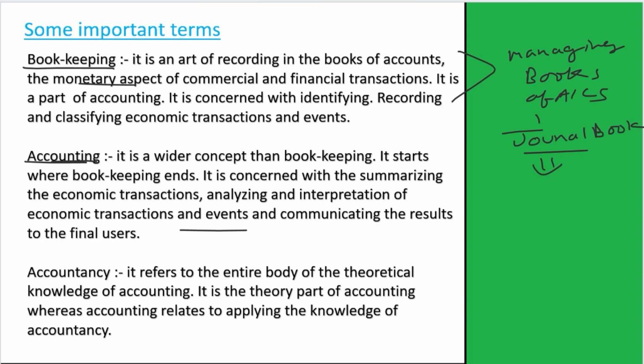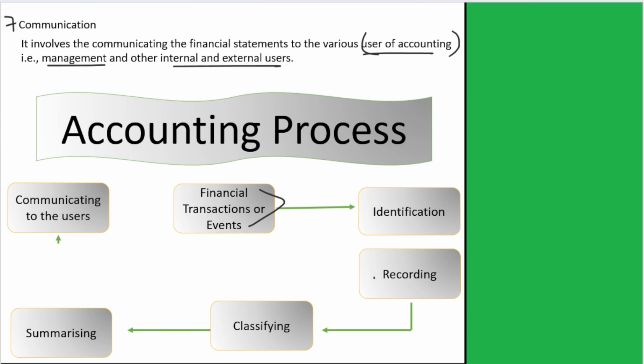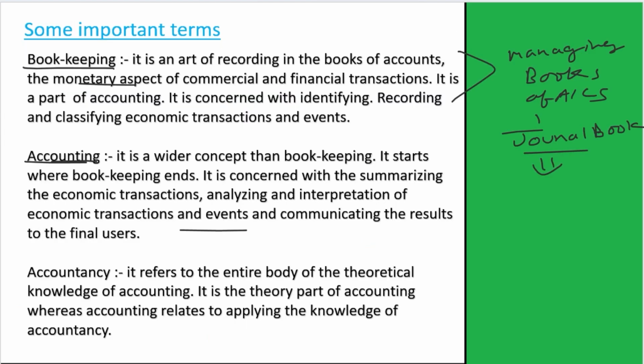So after the recording aspect, the rest of the process of accounting is considered under accounting. After recording, we analyze, interpret and summarize, get the results, and communicate them to the users of accounting so that they can take decisions related to our company.